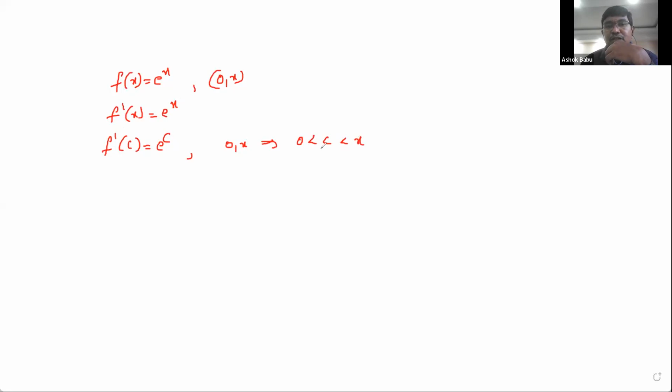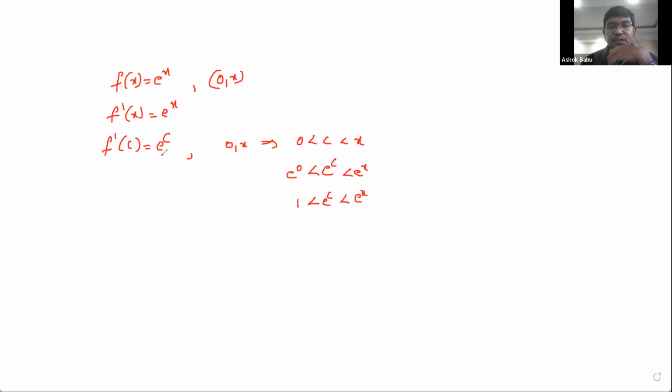And here e power of c is required. E power of c means what? How can we find it from c? Same, we need e power of c here, so it is also e power of 0 is less than e power of c is less than e power of x only. Therefore, 1 is less than e power of c is less than e power of x only.